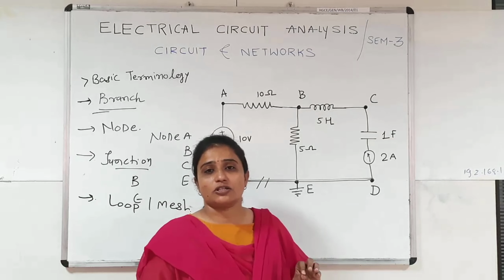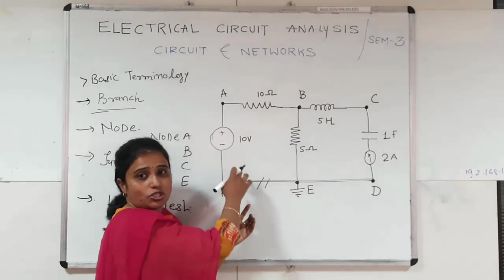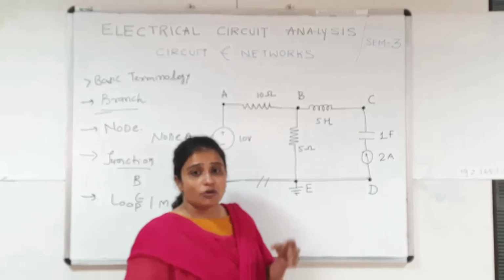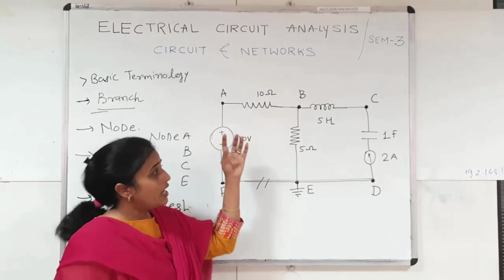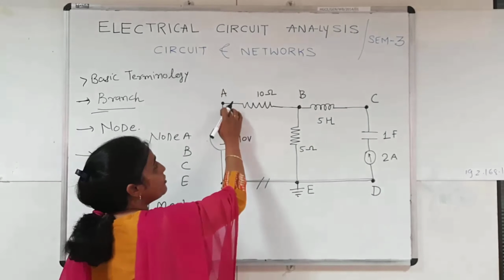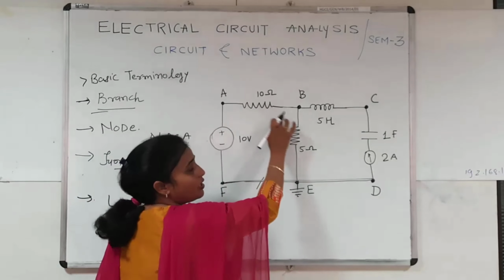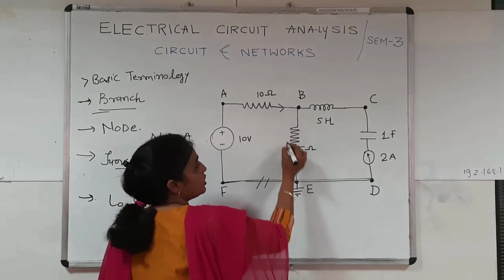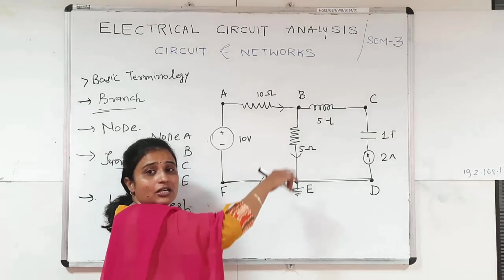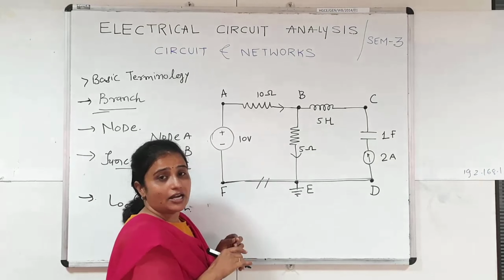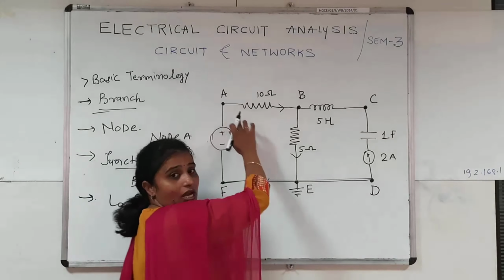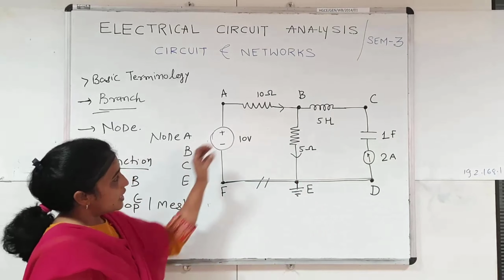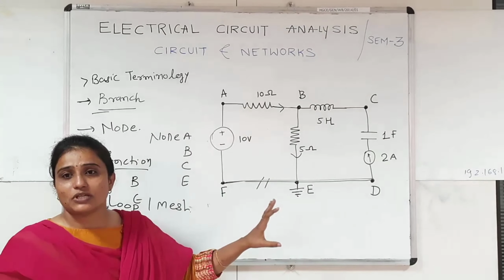So according to the definition, the loop is the electrical closed path which is starting from any of the nodes, but it must be terminated at the same node. And second thing is that if we are traveling from any of the nodes, we have to travel only in one direction. Means suppose I am traveling from the node A and I am traveling in this direction, then we have to travel only in this direction. And the third condition is that whenever I am traveling from this node, it cannot travel to any of the nodes twice. So in our circuit diagram there are only 3 loops available.